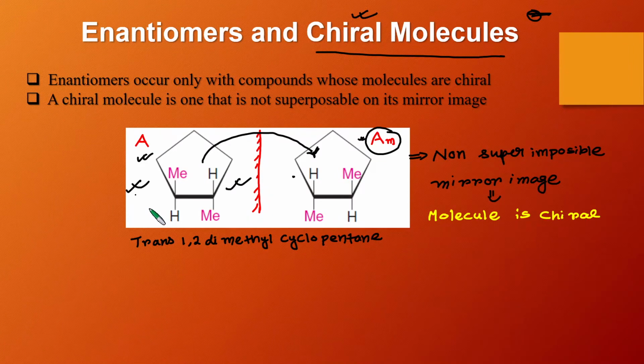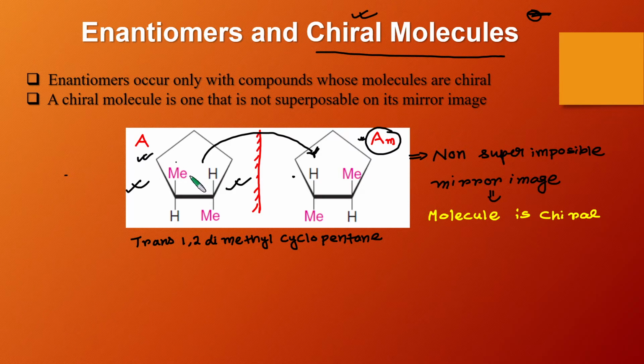One of the very important ways to test whether any molecule is chiral or not is to take the mirror image of that molecule and test the superimposability. If they are non-superimposable, then the molecule is chiral, and if the molecule is superimposable with its mirror image, then the molecule is achiral.